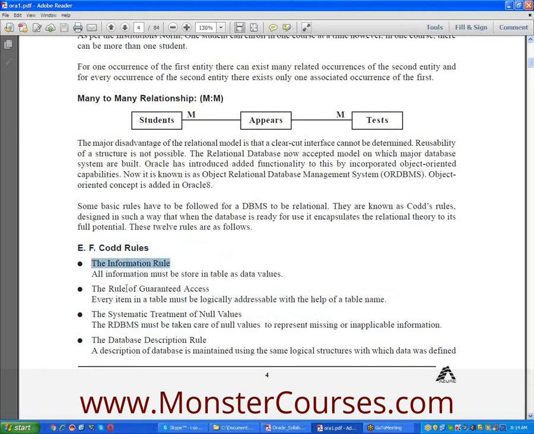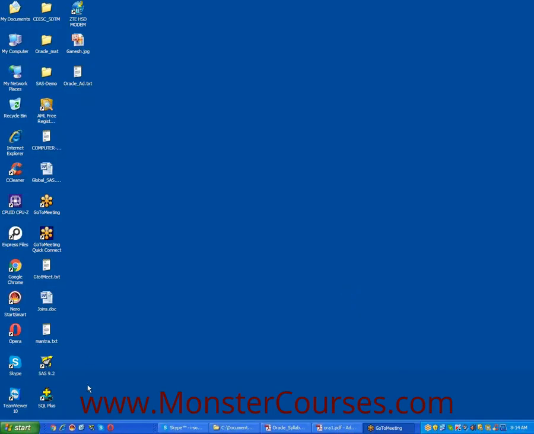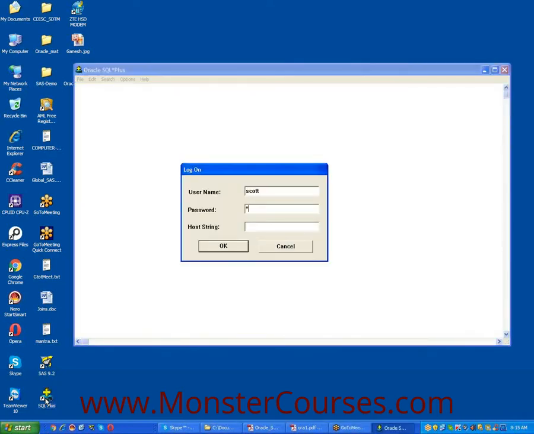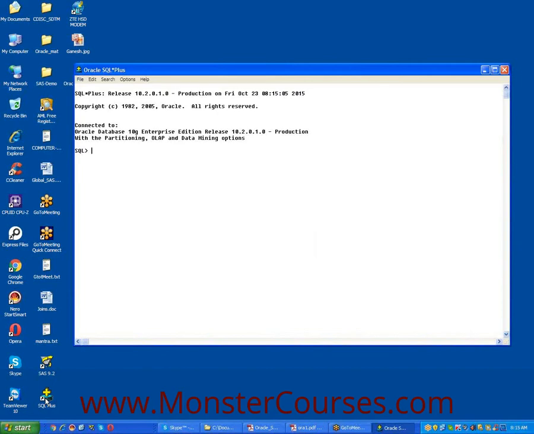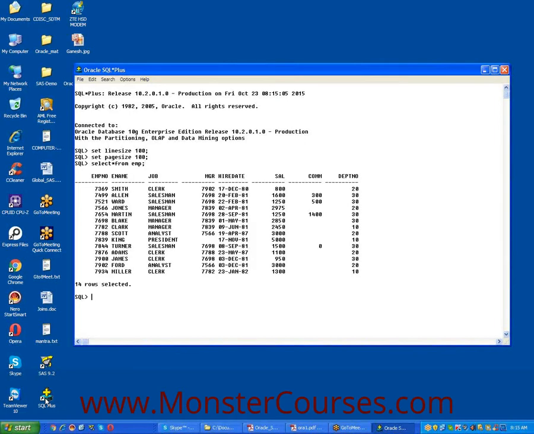The first rule, the information rule. All information must be stored in a table as data values. For example, our Oracle database, an RDBMS, stores data in what is known as a table. See the first rule.